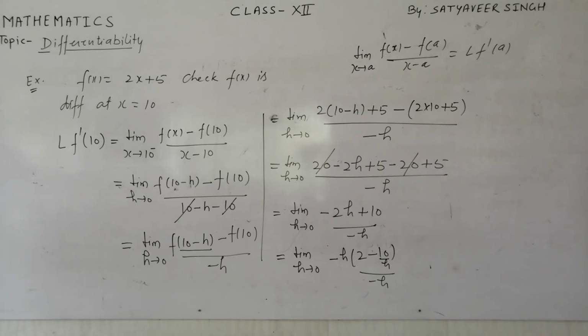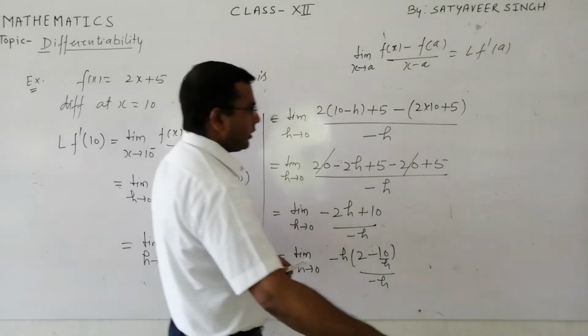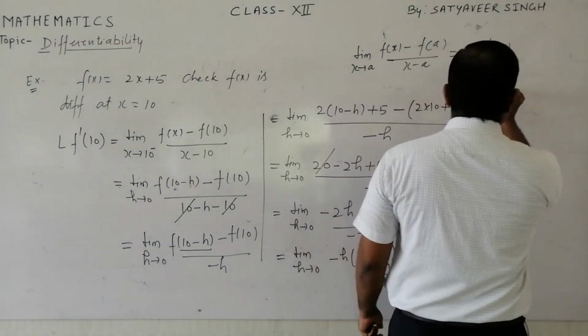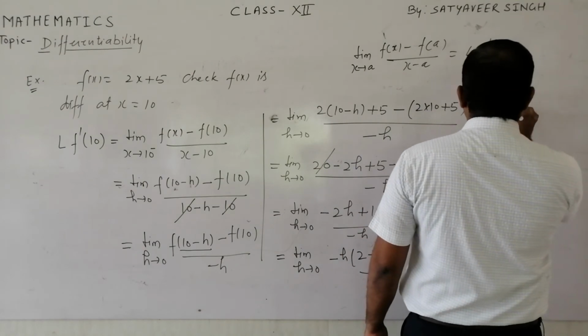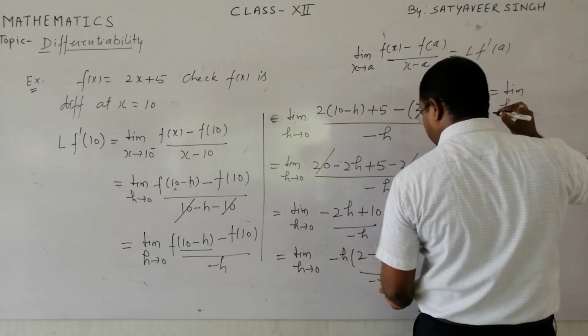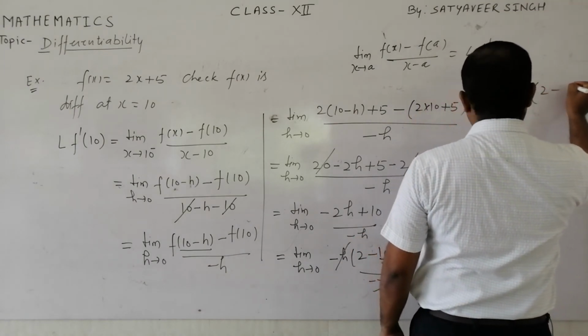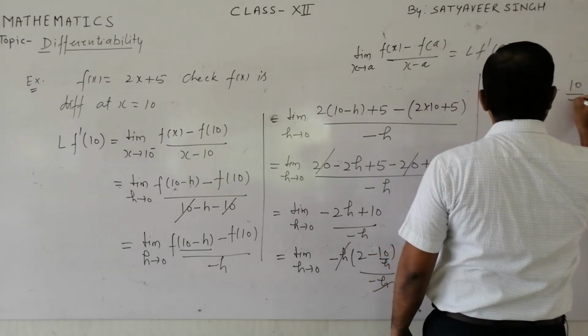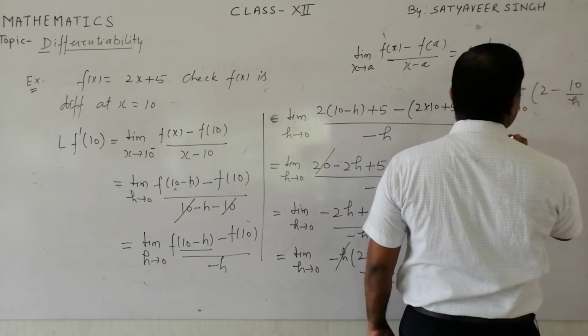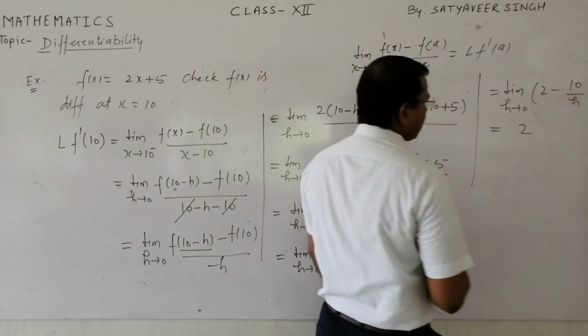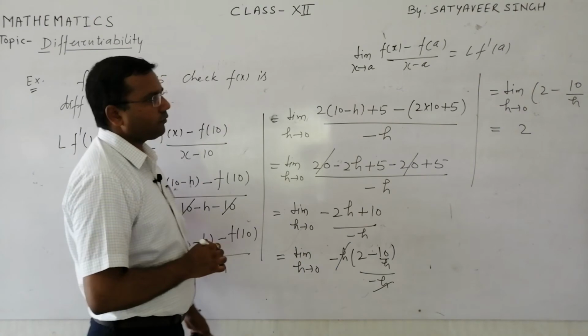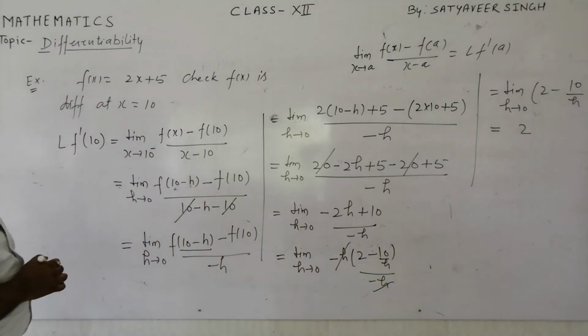So why have I taken common? Because in this way I can eliminate this h from the numerator and denominator. So now it will be equal to limit h approaches to 0. This h I can eliminate now, and it will be 2 minus 10 upon h. So you got the answer from here, it is 2.